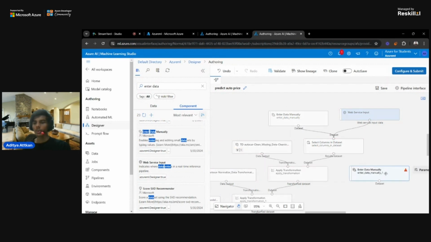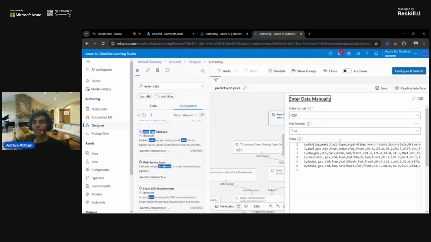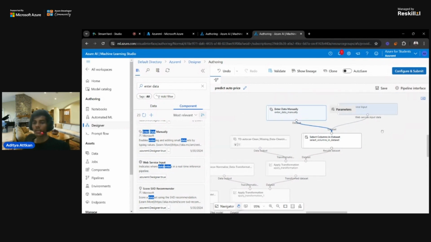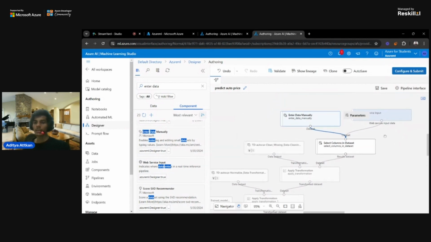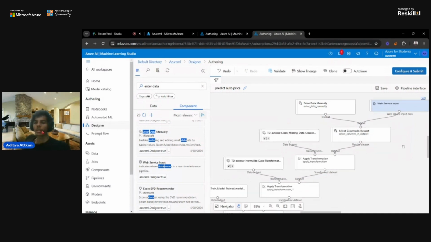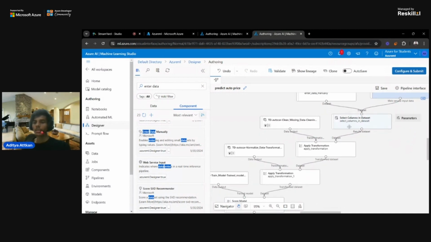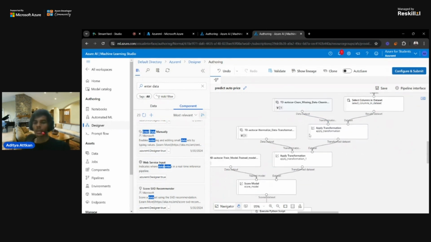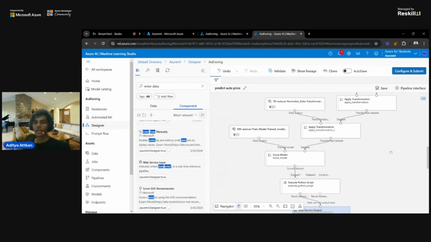I will drag and drop this component and connect it with the select columns in dataset, and add your raw data in it, and the data format will be CSV. Then select this node and connect it with select columns in dataset. We are not using the web service input currently, but are inserting the data manually ourselves. Then we add that into select columns in dataset. Then we have a bunch of things, we apply transformation. This is all part of the inference pipeline.